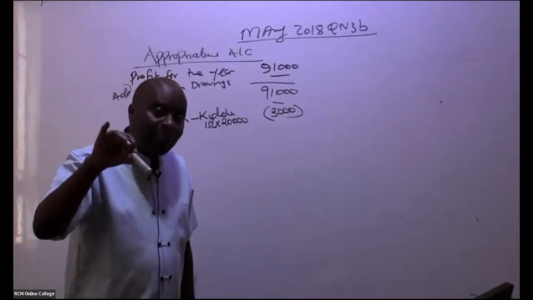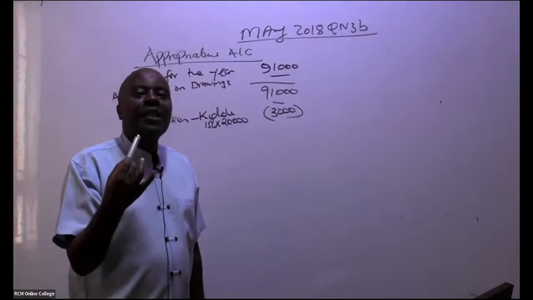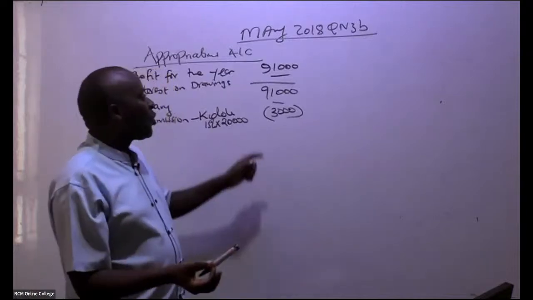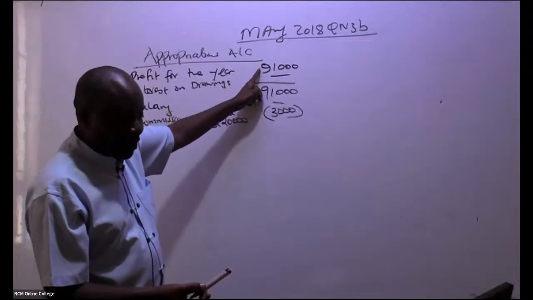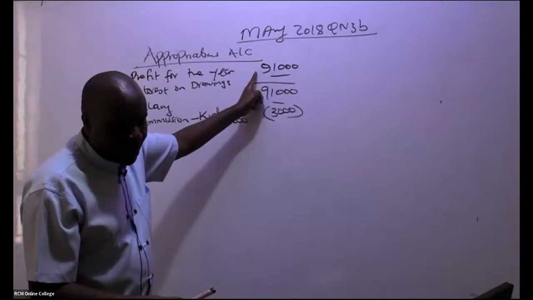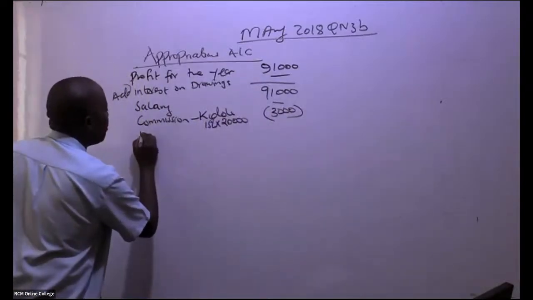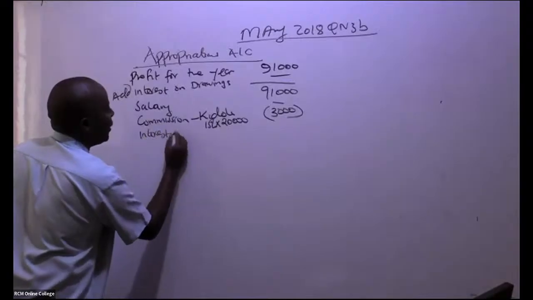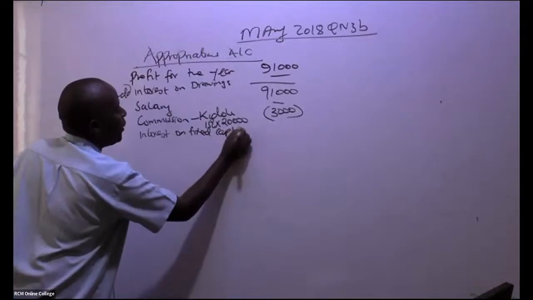What we call the fixed capital, what they can't withdraw. We must pay them interest. So that interest will be an appropriation. It will be a distribution of the profit. So come here and give us, ladies and gentlemen, the interest on fixed capital.